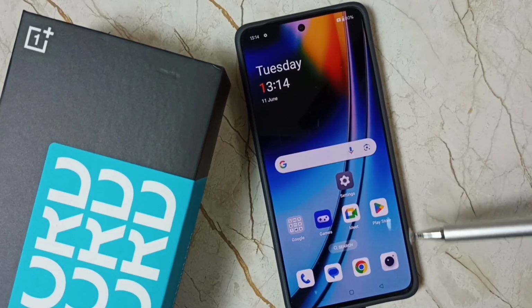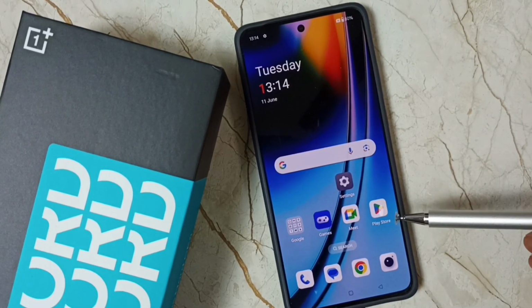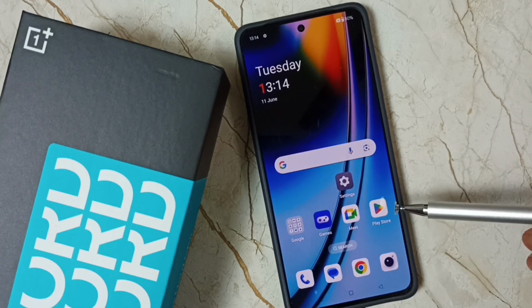Hi friends, this video shows how to restart this phone without using power and volume up buttons.